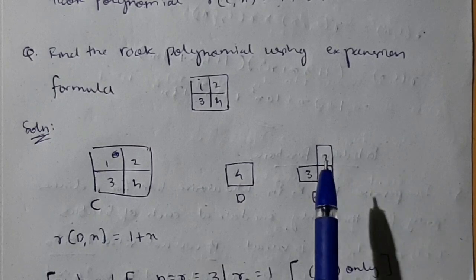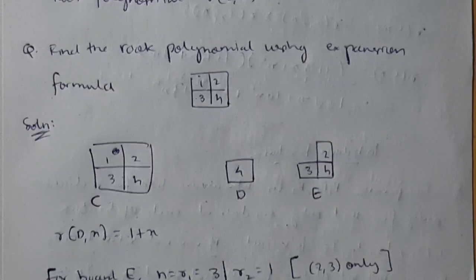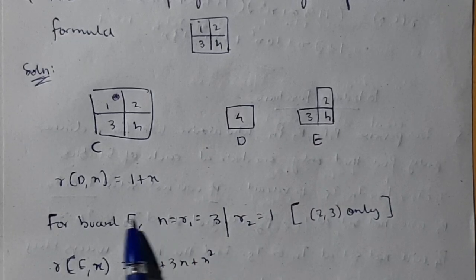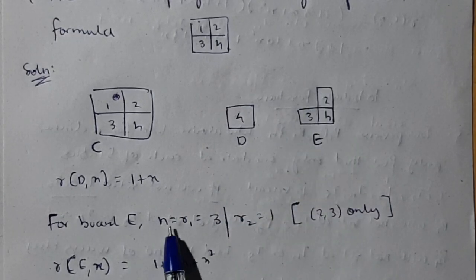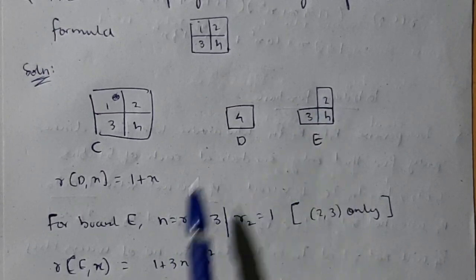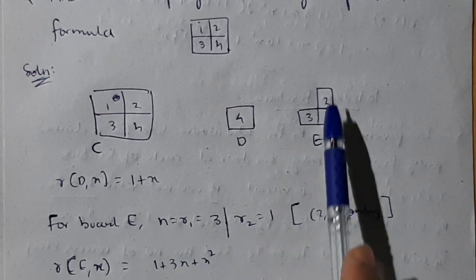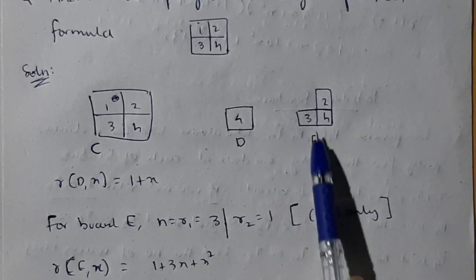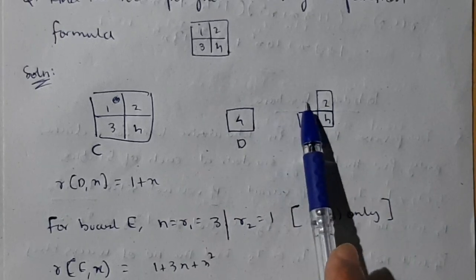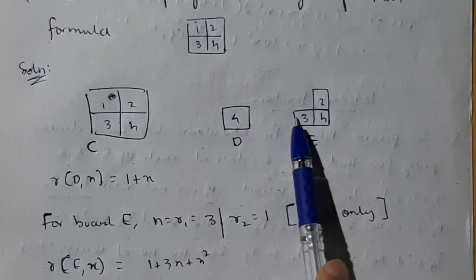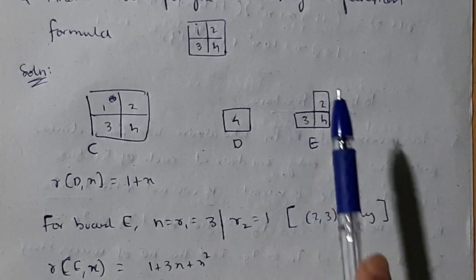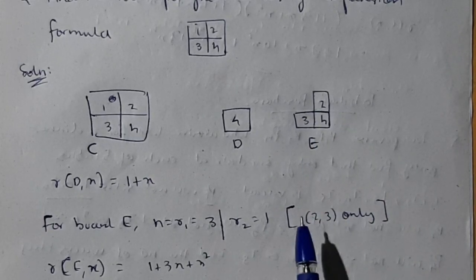Second step, you need to find R E comma x also. For E comma x, first find n, which is R1, equal to 3. For board E, 3 elements are there. So n is the number of elements, R1 is equal to 3. Then R2. R2 means consider any of the elements, like 2. If you cut the row and the column, you will have 2 comma 3 left. If you consider 4, cut the row and the column, you will have no element, you can't consider that. For 3, similarly, if you cut the row and the column, you will have 3 comma 2 left, but that is already taken by 2 comma 3. So only 2 comma 3 will be remaining, that we will consider.